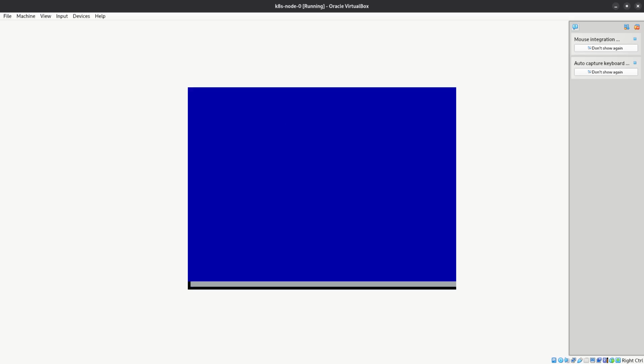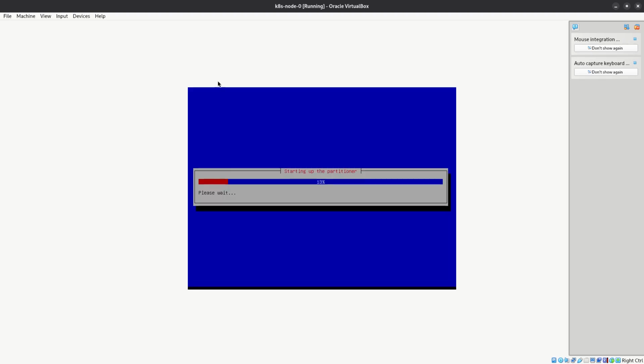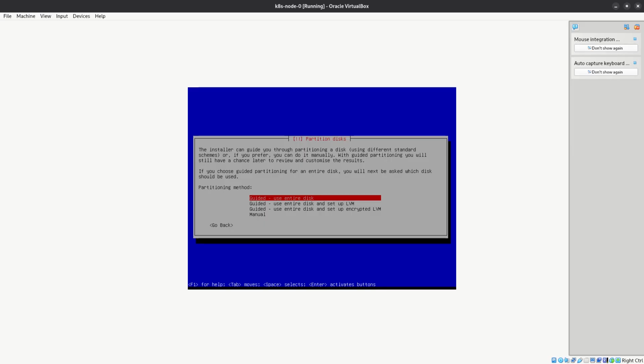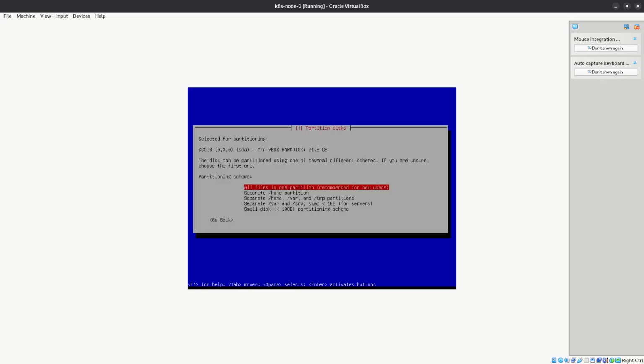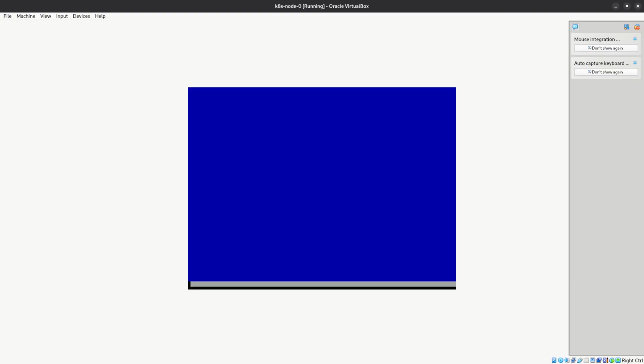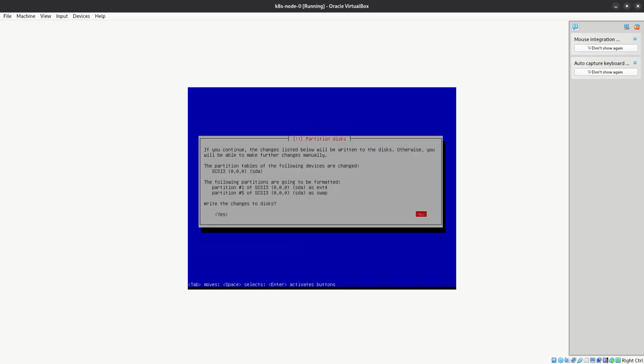Select any time zone. We want to use the entire disk. This is our disk. We don't want any partitions. As you might have noticed, most of the things are as we did for the Jumpbox installation.